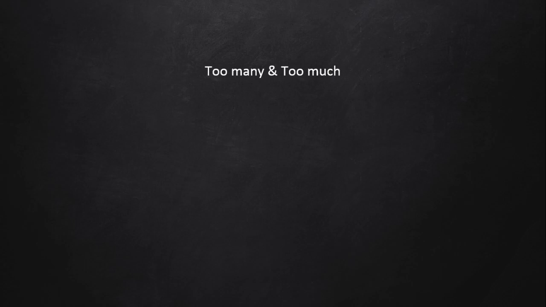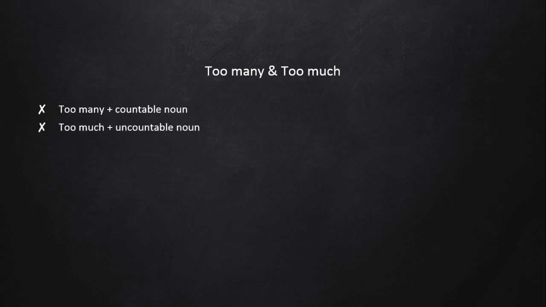Too many and too much. Many and much are actually adjectives. Too can be followed by an adjective, right? Too many, many is an adjective. Much is also an adjective. What is the difference between too many and too much? Too many is followed by a countable noun. Countable noun means you can count the noun: 1, 2, 3, 4. For example, book, one book, two books, three books, or chair, one chair, two chairs, three chairs. You can count them. It's different with uncountable.